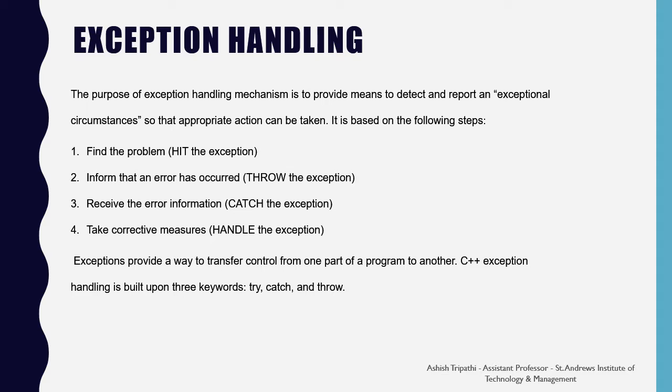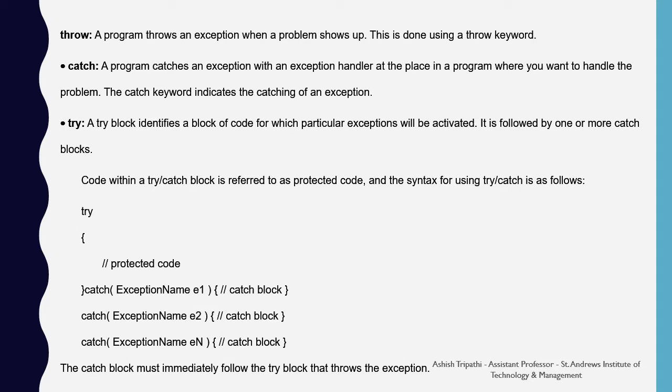Exceptions provide a way to transfer control from one part of a program to another. C++ exception handling is built upon the three keywords, that is, try, catch and throw. Throw. A program throws an exception when a problem shows up. This is done by using the throw keyword.